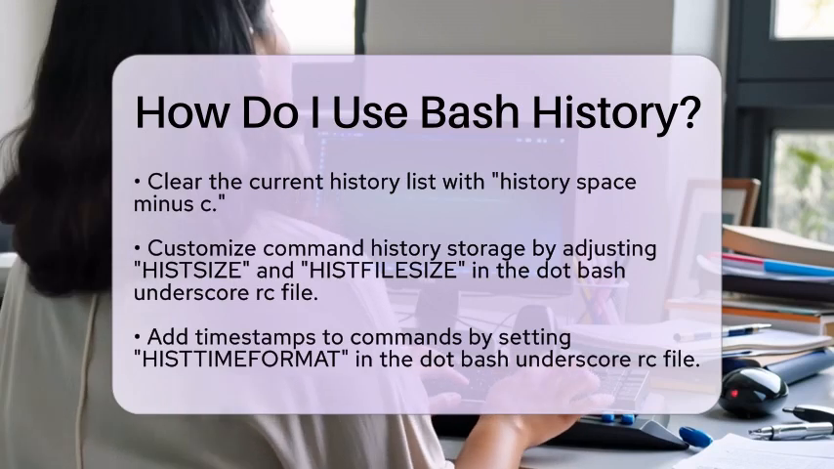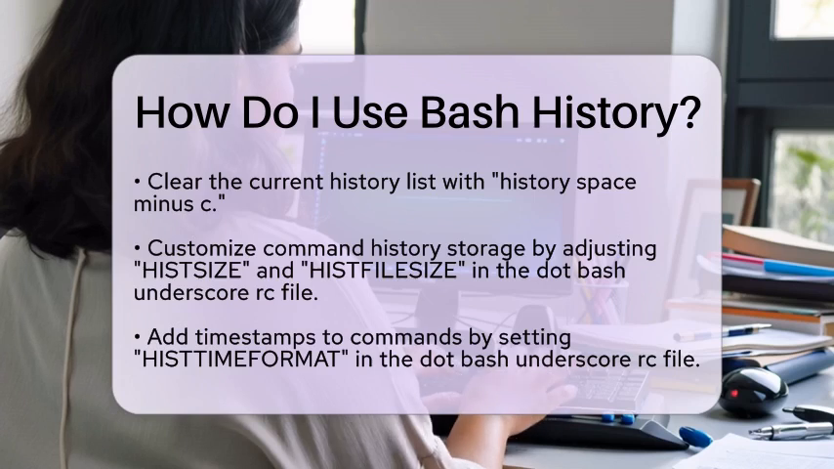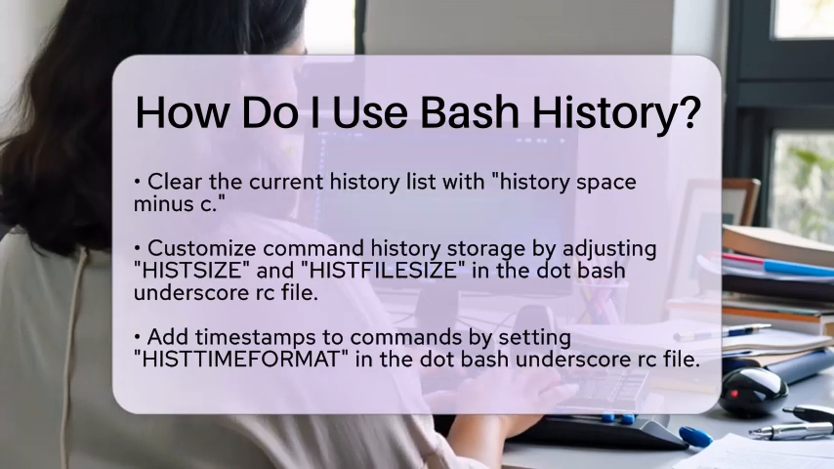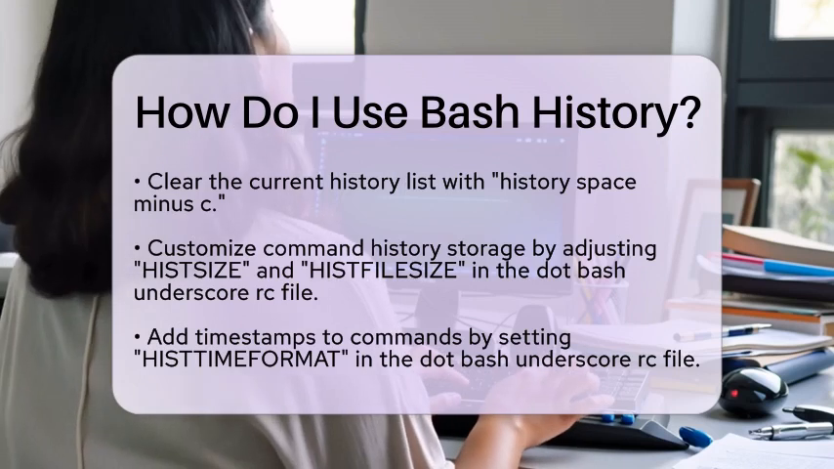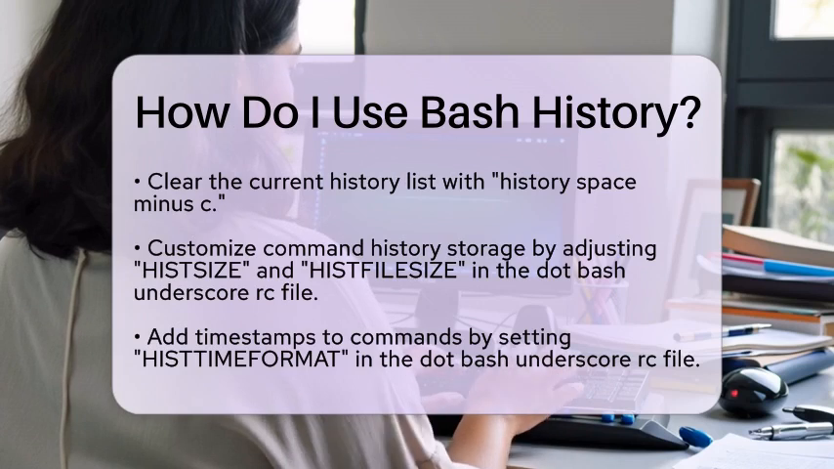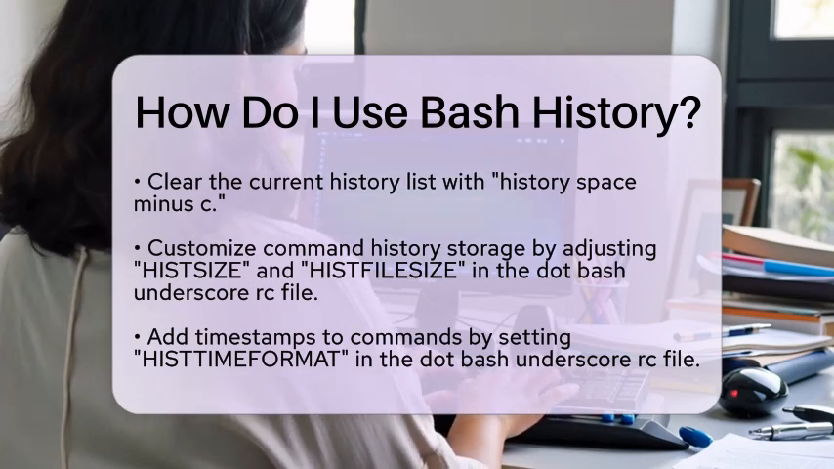If you want to see when you ran each command, you can add timestamps. Set the HISTTIMEFORMAT variable in your .bashrc file like this. HISTTIMEFORMAT equals %F %T. This will add a date and time prefix to each history entry when you run the history command.